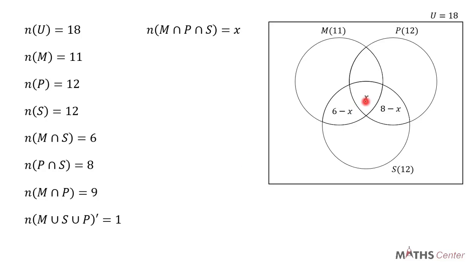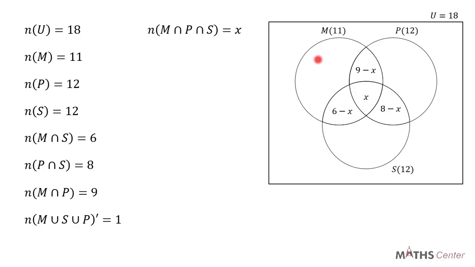The next one, we have M intersection P. On our Venn diagram, M intersection P will be the region between M and P. We already know that the region where all three intersect is X. So if the total is 9 and this part is X, then the remaining part will be 9 minus X. We have (M union S union P) complement to be 1.